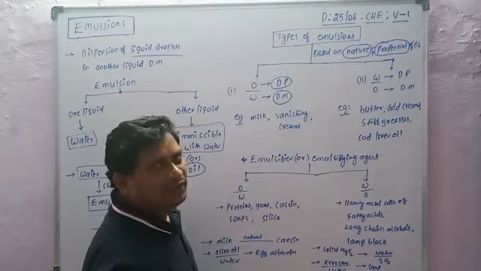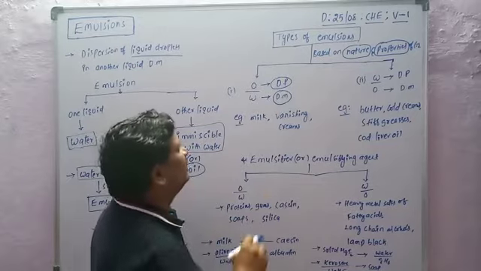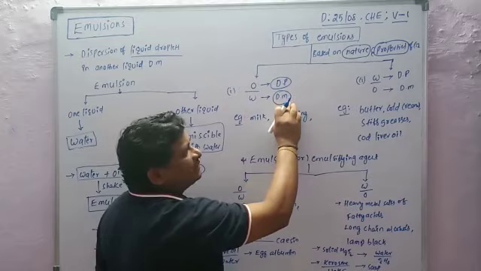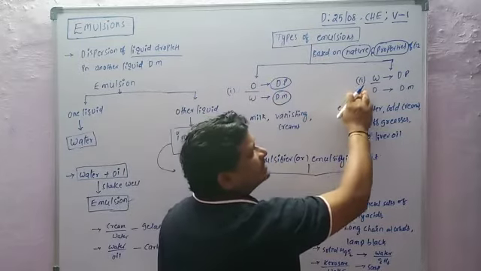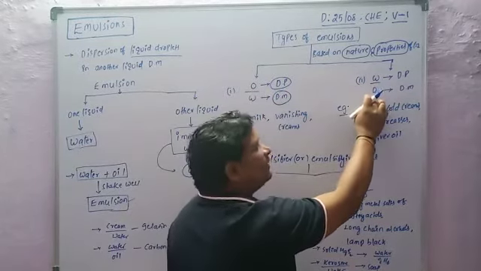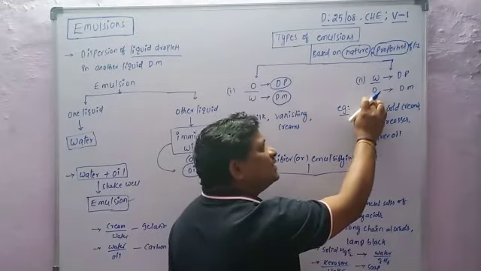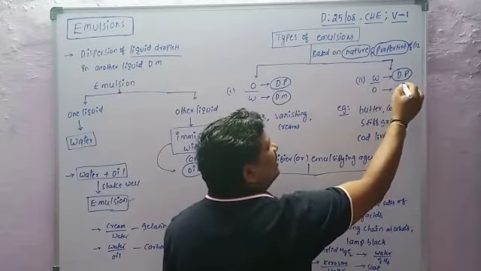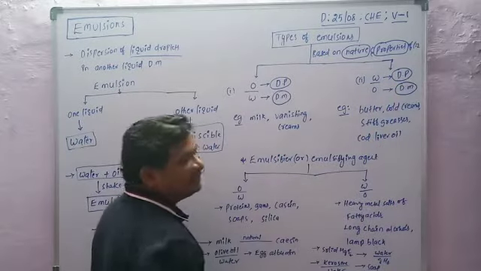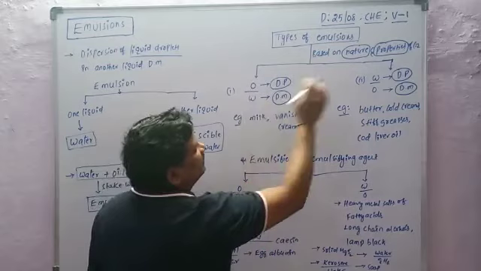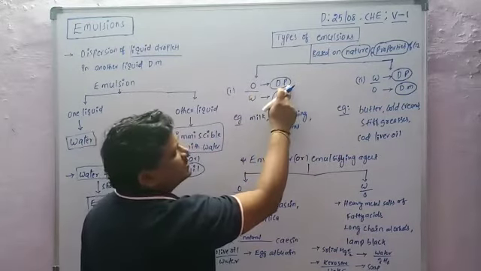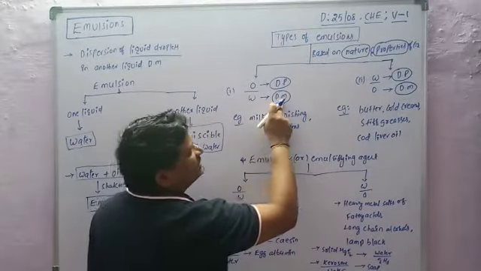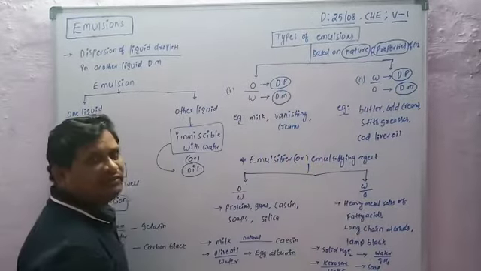In the water in oil type of emulsion, water is the dispersed phase and oil is the dispersion medium. That is the difference between oil in water and water in oil.